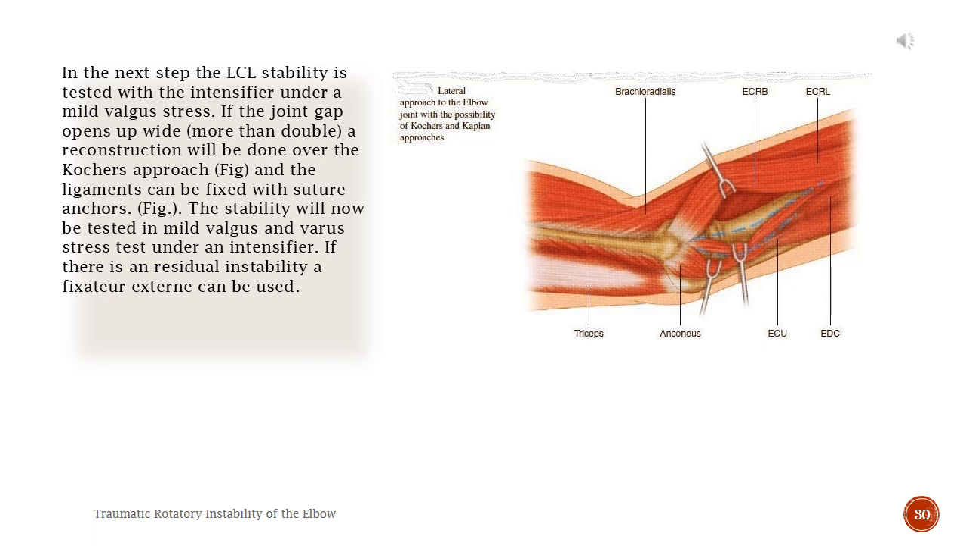If the joint gap opens wide, more than double, a reconstruction will be done over Kocher's approach, figure, and the ligaments can be fixed with suture anchors. Figure. The stability will now be tested in mild valgus and varus stress tests under an intensifier. If there is residual instability, an external fixator can be used.